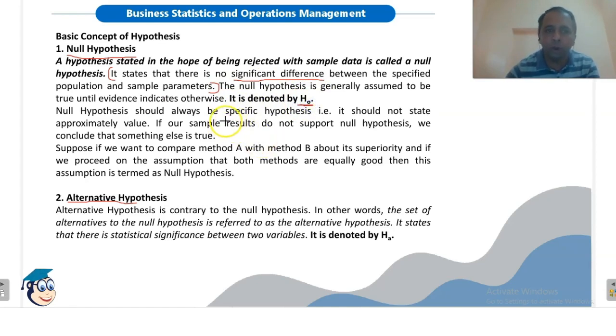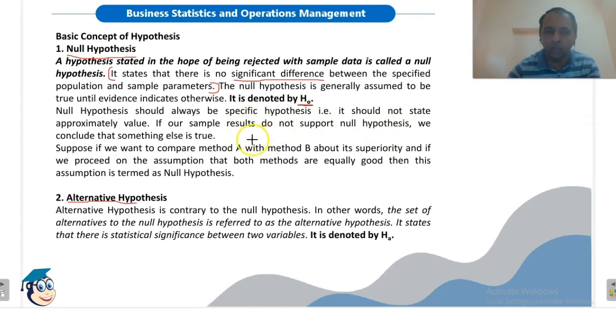Null hypothesis should always be a specific hypothesis. The statement should be very clear about what we are assuming. That is, it should not state an approximate value. There should be no approximations in the null hypothesis. If our sample results do not support the null hypothesis, we conclude that something else is true.